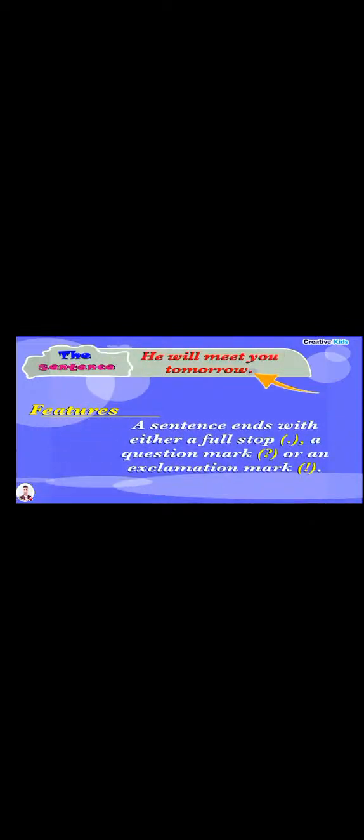A sentence is a group of words that makes complete sense by itself. Example: He will meet you. It begins with a capital letter. The words in a sentence are written in proper order. It has a subject and a predicate. A sentence ends with either a full stop, a question mark, or an exclamation mark.